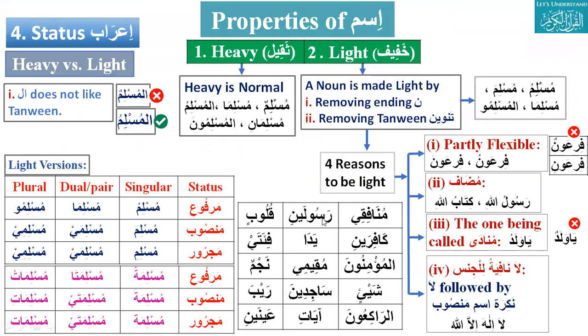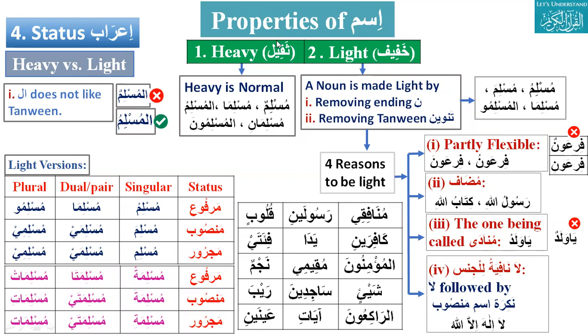Like here, if we say Rasulaini, the first question is, what is the status of this? I will go to Safi. When the question is status, we should have 3 things: marfu, mansub, and majroor. So my question is, is this marfu, mansub, or majroor?